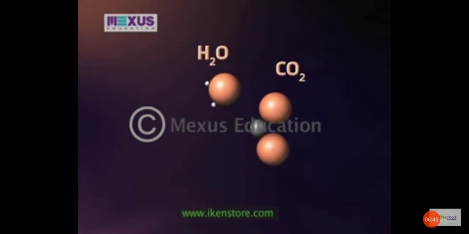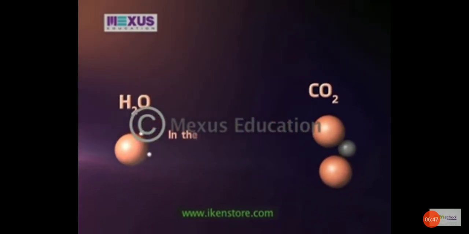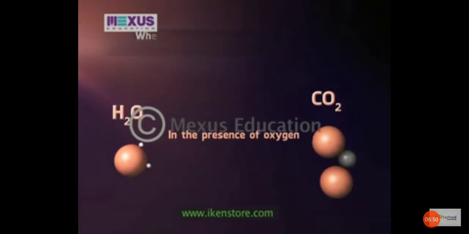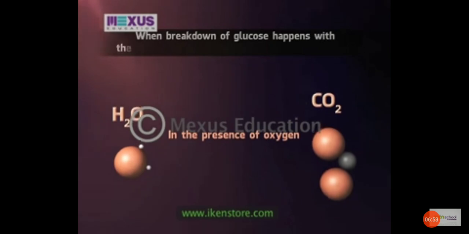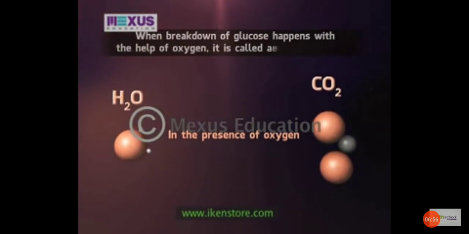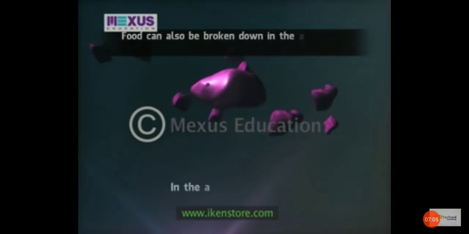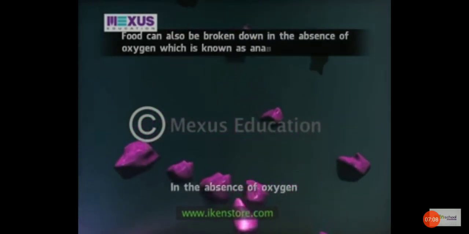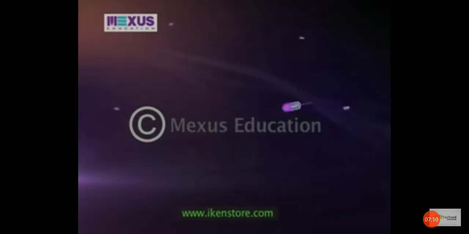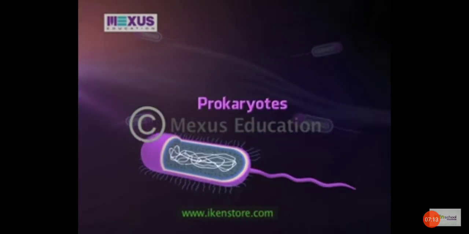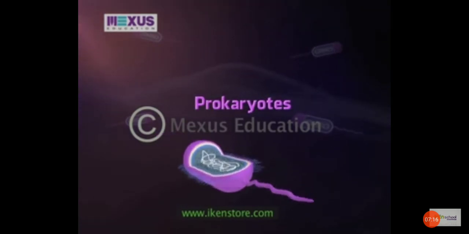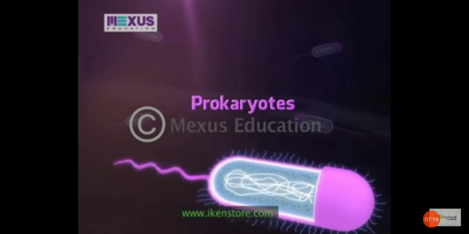Through a process called glycolysis, glucose is converted to pyruvic acid, which breaks down into water and carbon dioxide with the help of oxygen. When breakdown of glucose happens with the help of oxygen, it is called aerobic respiration. Food can also be broken down in the absence of oxygen, which is known as anaerobic respiration. This happens mostly in prokaryotes, which are single-celled organisms living in environments devoid of oxygen.